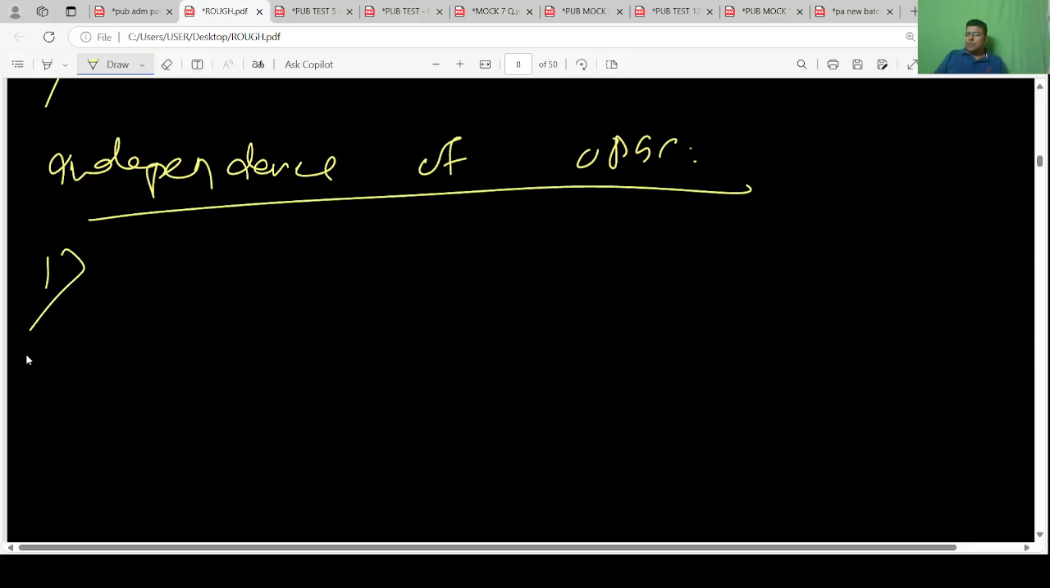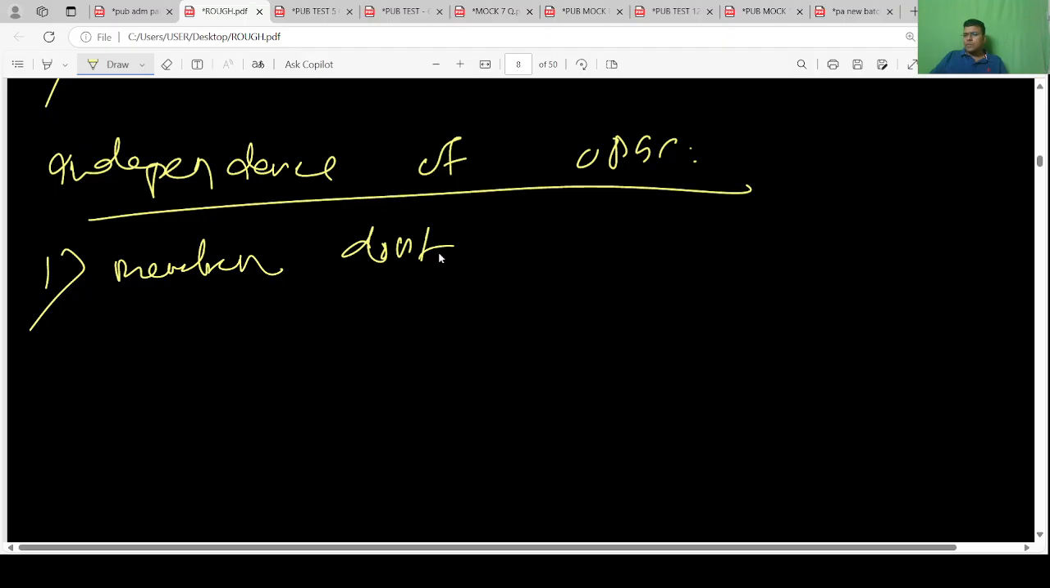Members are appointed by the president, but they don't hold office during the pleasure of the president. Removal ground is the same as for a Supreme Court judge. Removal manner is the same as for a Supreme Court judge. Salary and expenses are charged on the Consolidated Fund of India. Post retirement, no new appointment. Explain these 5 points.